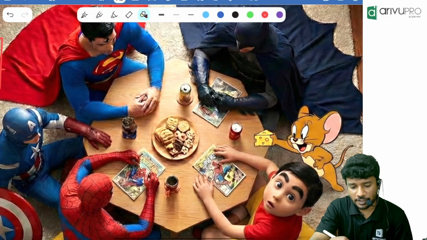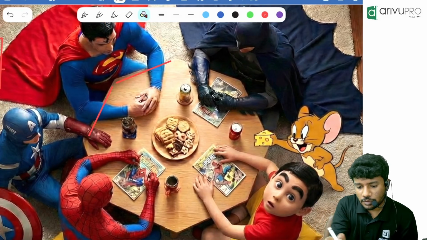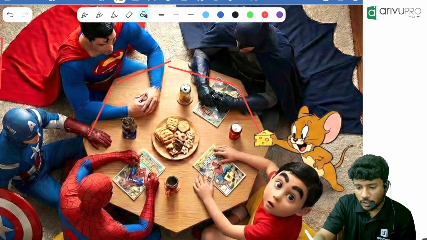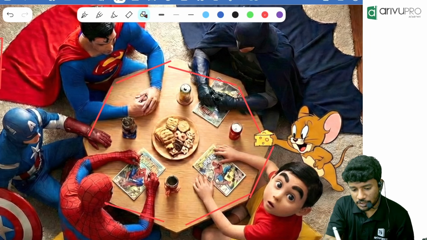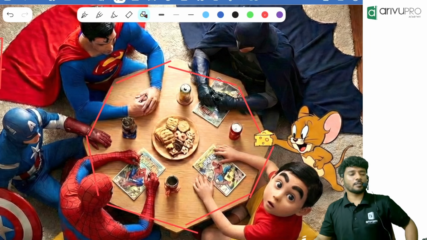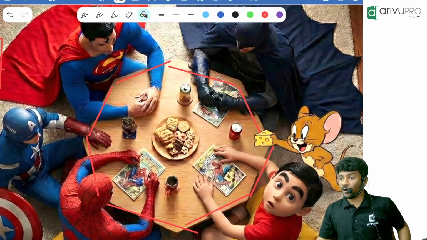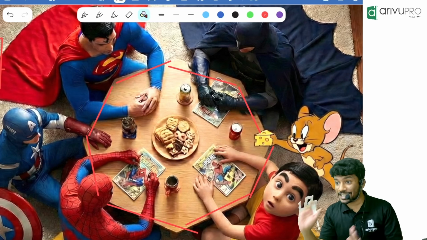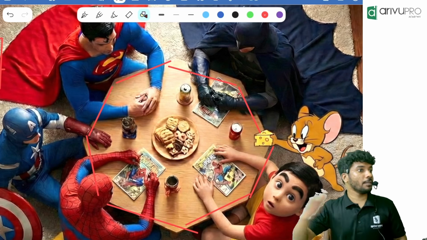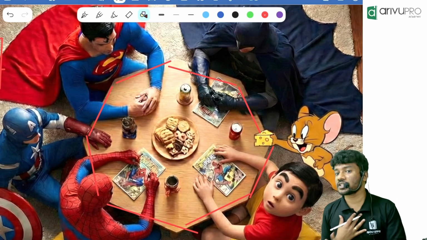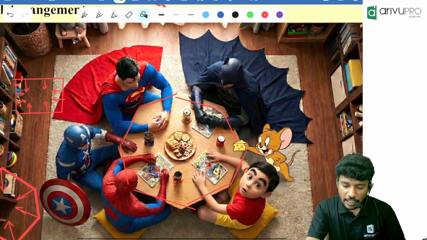How many sides are there? 1, 2, 3, 4, 5, 6, 7, 8. What type of polygon is it? Octagon. 8 sides are there. 8 sides means octagon. 7 sides means heptagon. 6 sides means hexagon. Remember, for us, hexagon is a 6-sided polygon. Now,